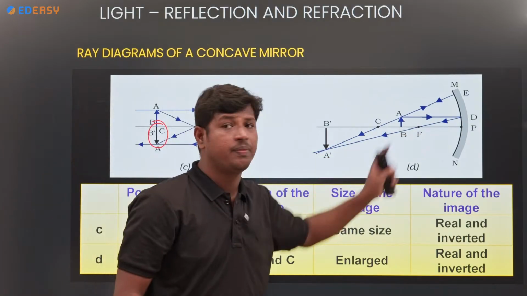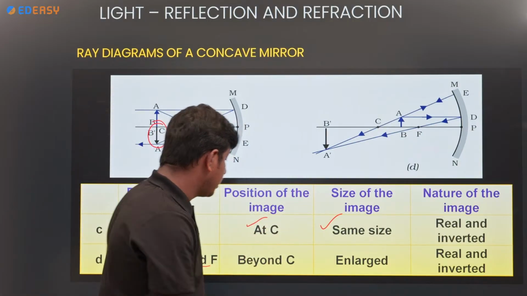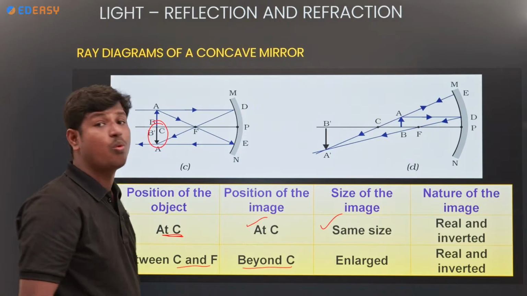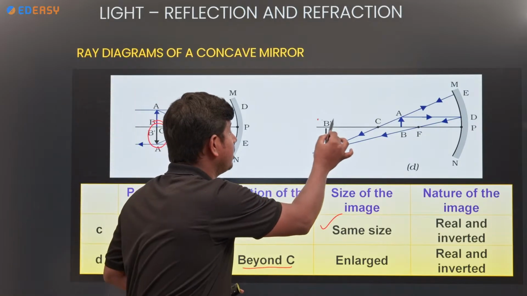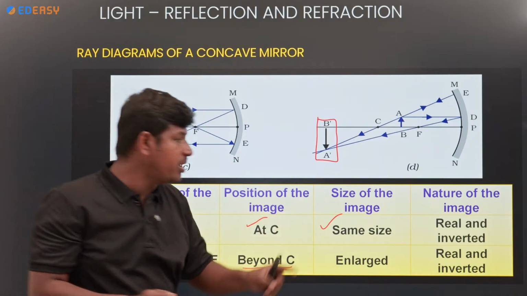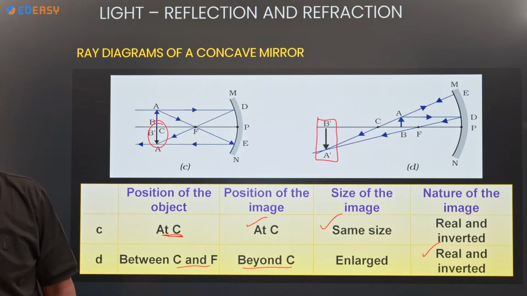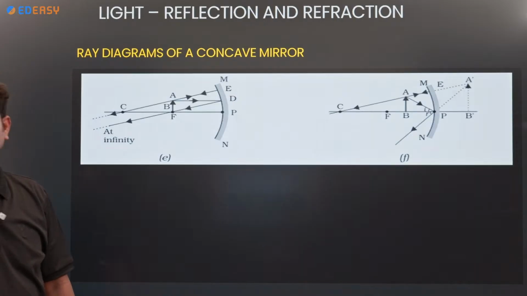Next point. Where is the object? Between C and F. Where is the image? Beyond C. What type of image? Enlarged. The image is enlarged. And what is the nature of the image? Real and inverted. Clear? Next.